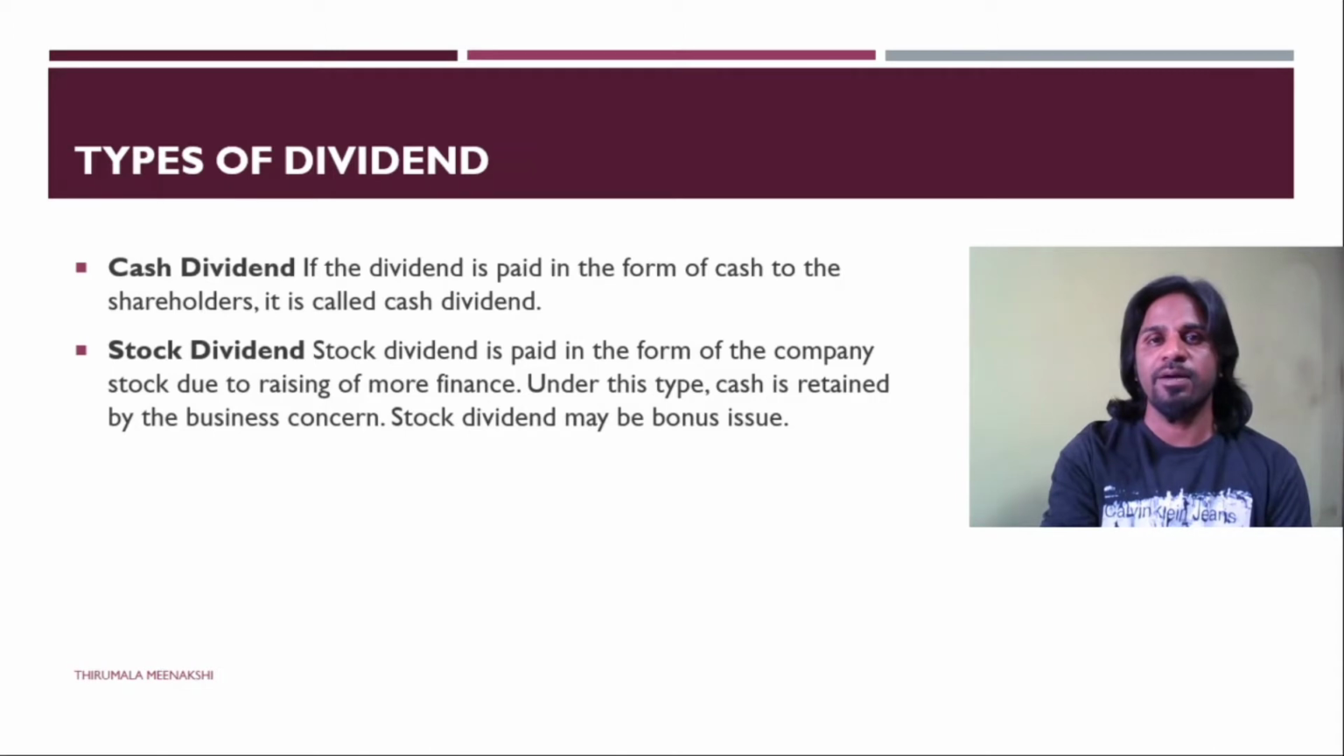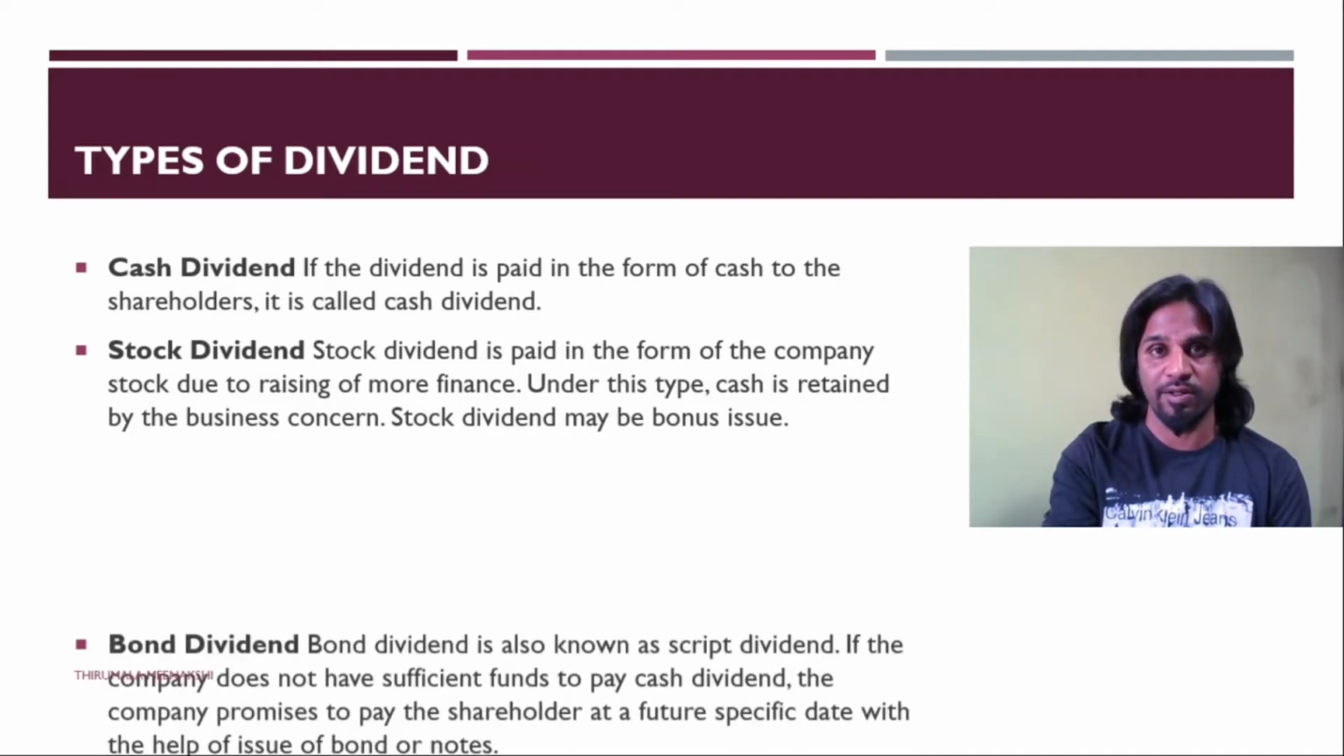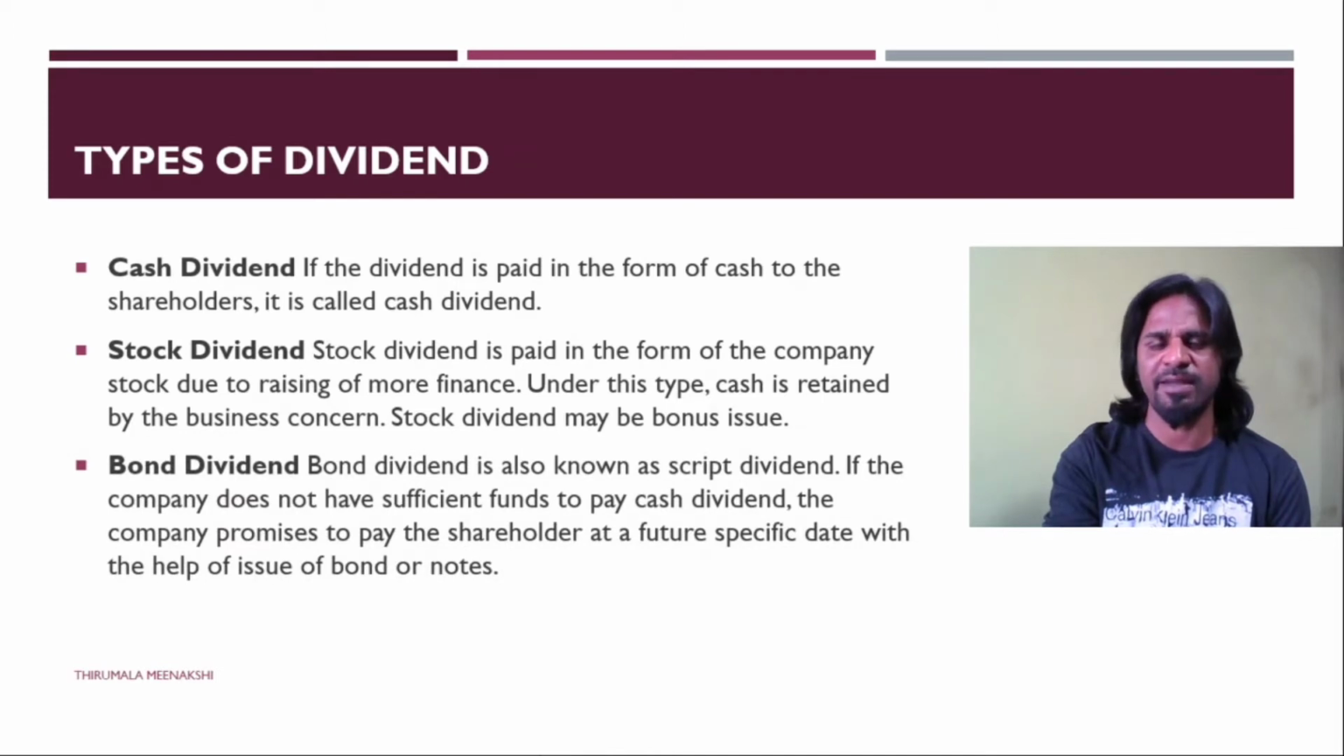The third example: the company does not have cash, and the company doesn't want to raise enough finance for further needs. In such a case, the company might get cash in the future. The company will give a bond, also called a script, which is in writing, which will specify the amount that has to be paid and the date on which it will be paid. That form of dividend we call bond dividend.